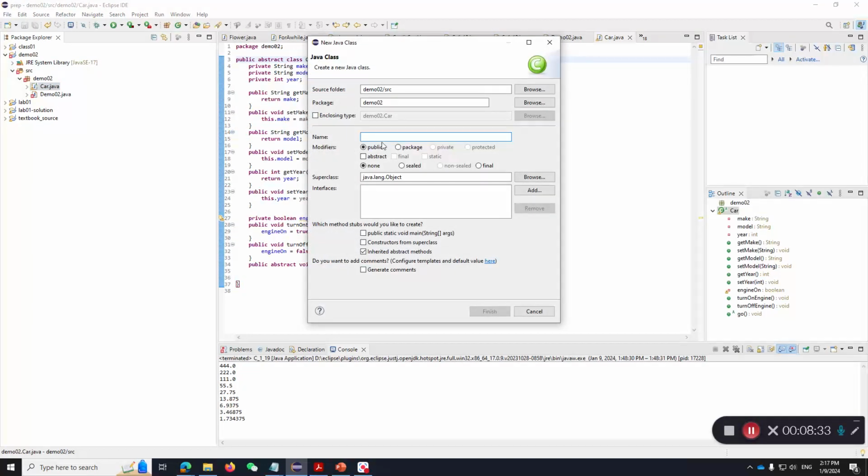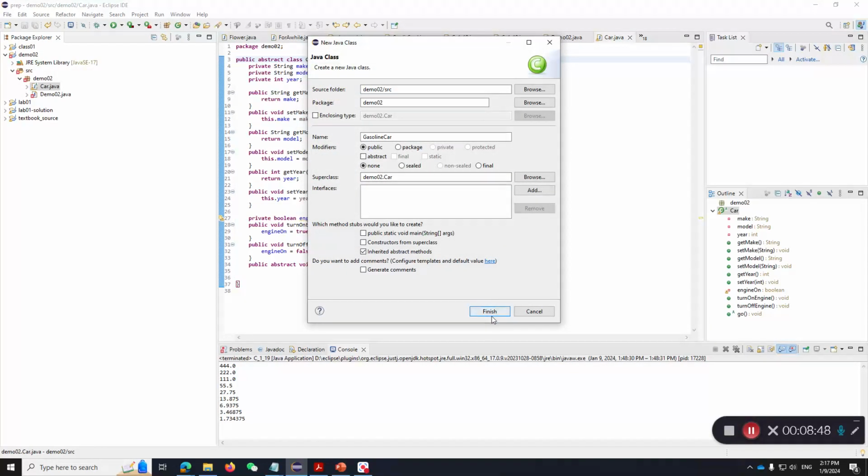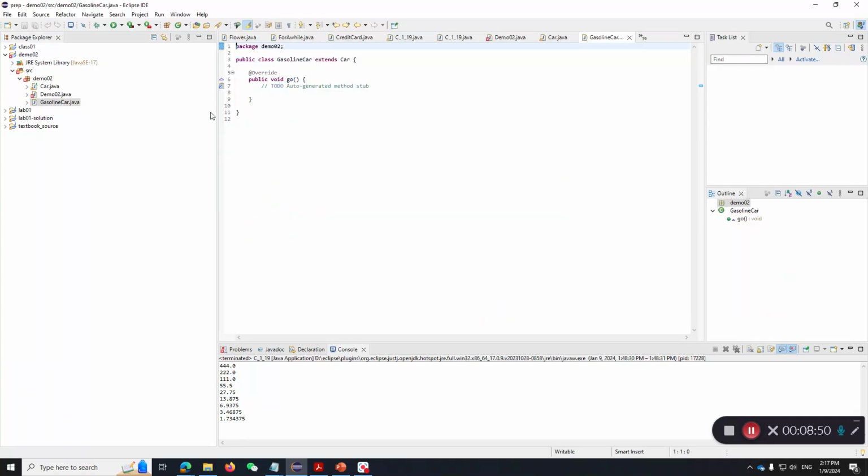So in terms of Car, let's say we will have another class called, let's say, GasolineCar, and the superclass of that GasolineCar will be our Car. You can do the browser here. You can find the Car. Let me comment out this first. So you can see that by generating a new class, this class extends our Car class.